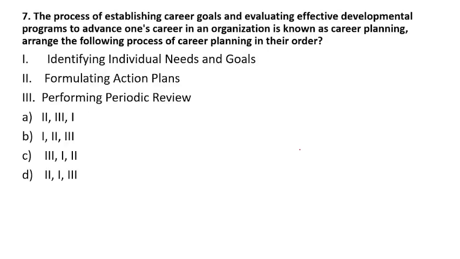Let's see question number 7. The process of establishing career goals and evaluating effective developmental programs to advance one's career in an organization is known as career planning. Arrange the following process of career planning in their order. You have to rearrange this process in the correct order. Let's see what the steps given are: identifying individual needs and goals, formulating an action plan, and performing periodic review. I don't think anyone may blunder in this question.